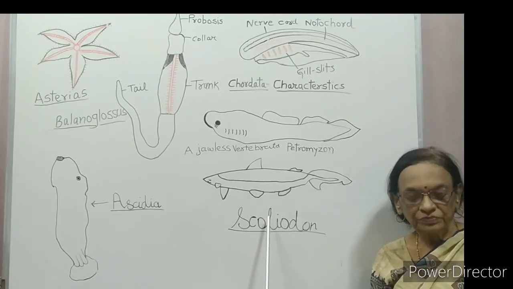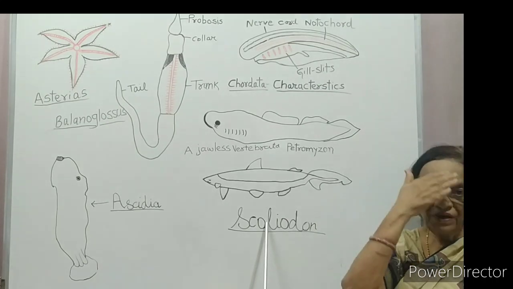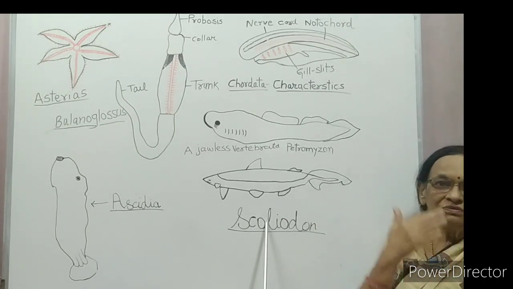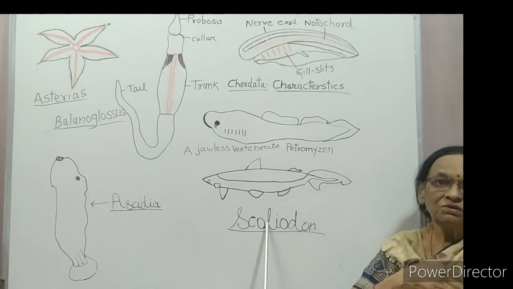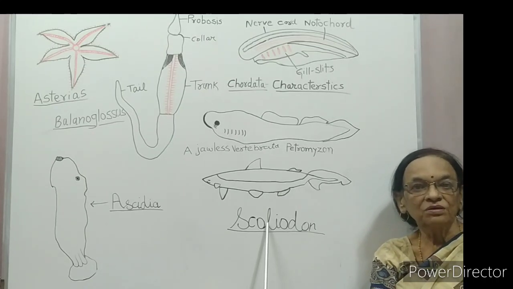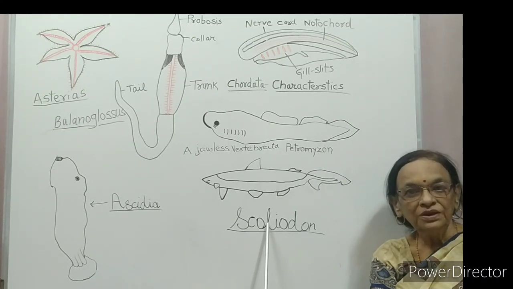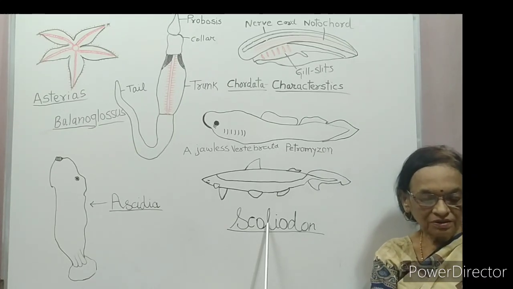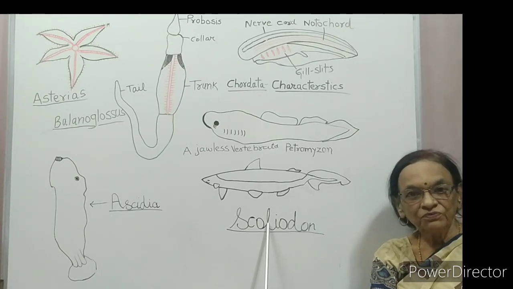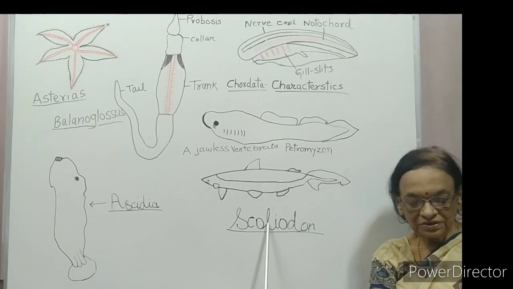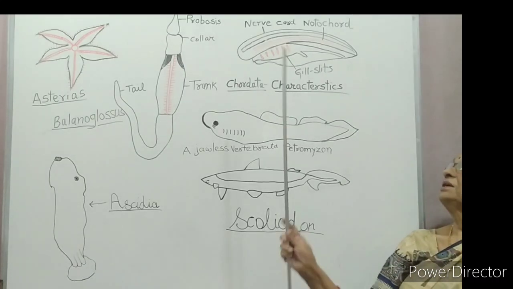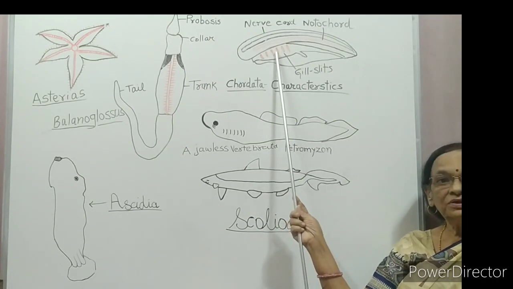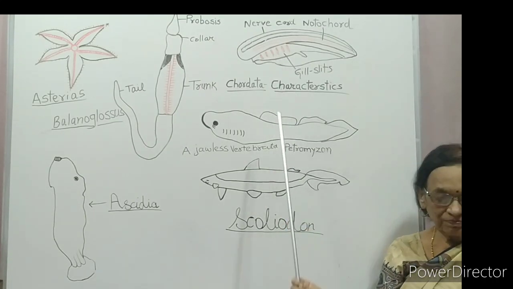The central nervous system in non-chordates is ventral, solid and double. Our nervous system is on the dorsal side and non-chordates have the nervous system on the ventral side. Pharynx has perforated gill slits. Gill slits are absent in non-chordates. Can you see the gill slits present in the pharyngeal region?